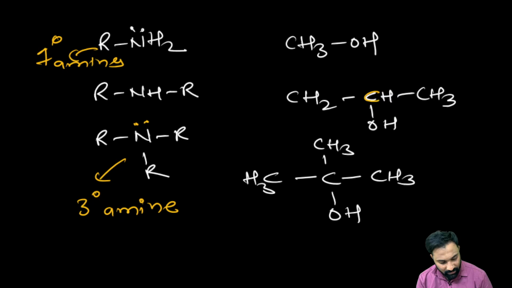See, here this carbon is attached with 2 other carbons, it is a secondary carbon, and the OH is attached to it, so it is a 2 degree alcohol. But when it comes to nitrogen, you have to consider nitrogen itself directly attached to the alkyl groups or carbon. Then only we can say it is a 2 degree amine. Now this is a 2 degree amine. Right? Now this is a 3 degree amine.